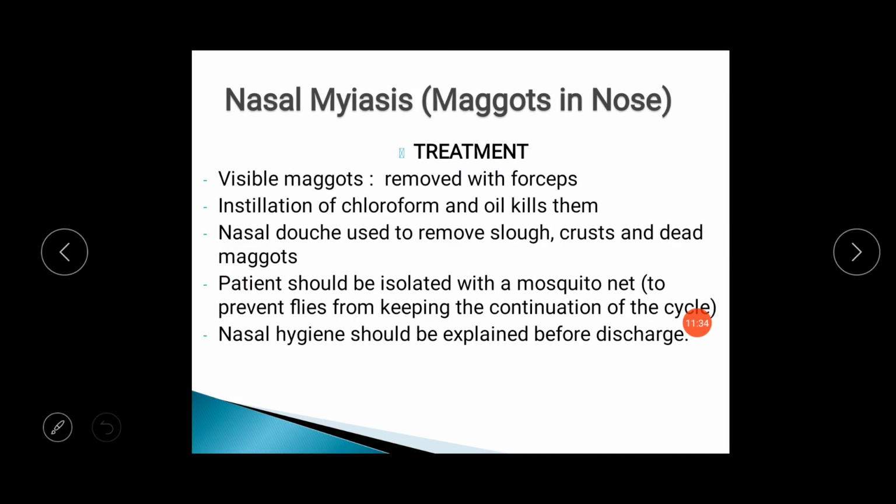The patient should be isolated with a mosquito net so that another fly will not reach the patient and continue the cycle. Nasal hygiene should be explained before the discharge of the patient.